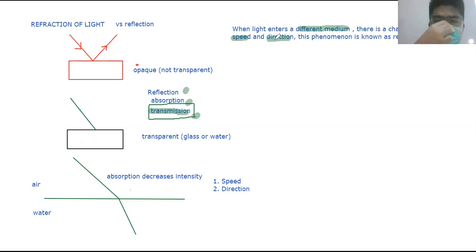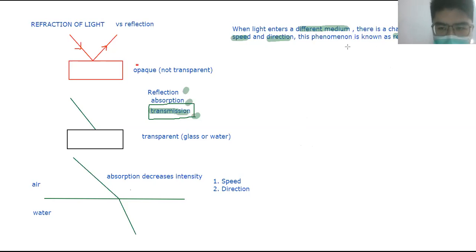Reflection is different. In reflection, there is no change of speed, only a change in direction. This is when the light passes through the object. So it has a change in speed and direction, and this phenomenon is known as the refraction of light. So whenever I talk about refraction, straight away there is a change in speed and direction.